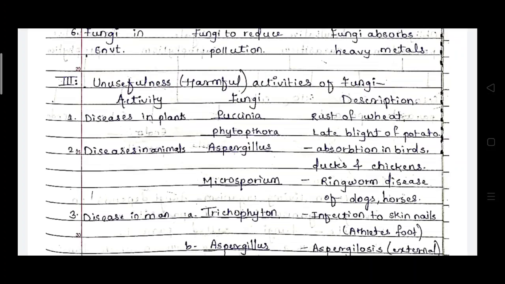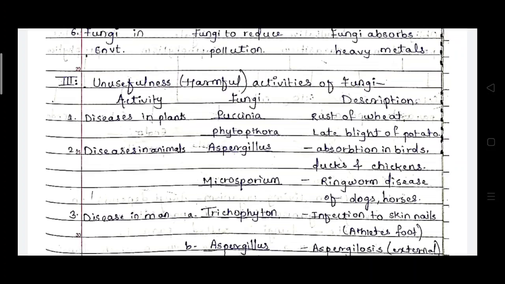Aspergillus species will affect animals. They will be absorbed in birds, ducks, and chickens. So these Aspergillus fungi will affect some birds and also chickens. Then the next species is Microsporium.